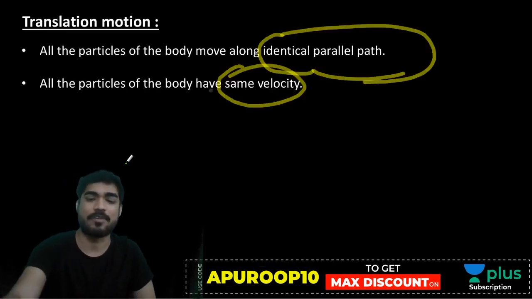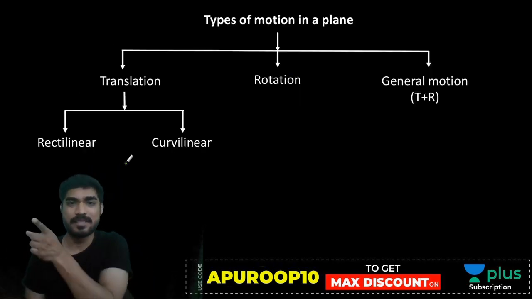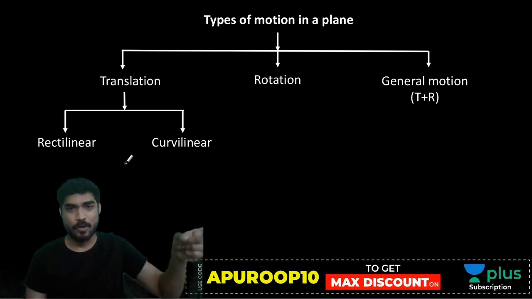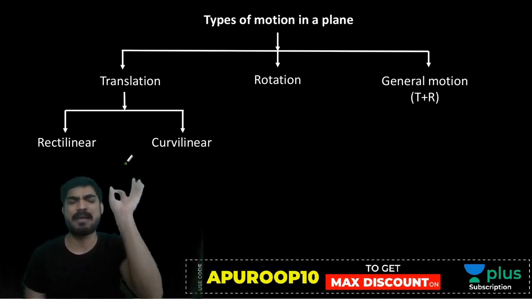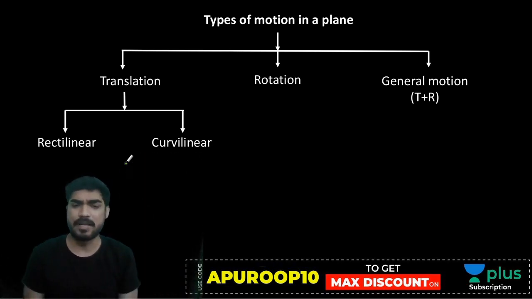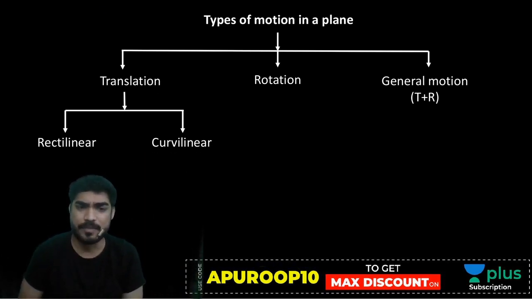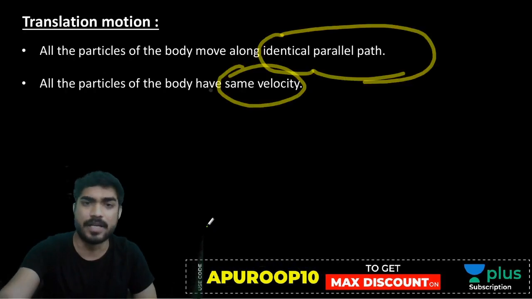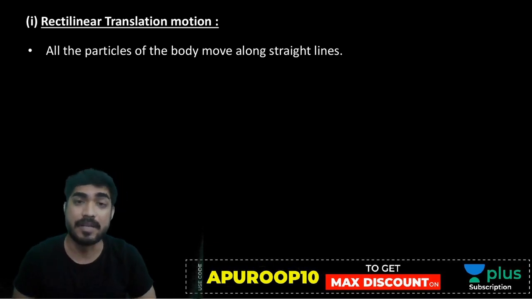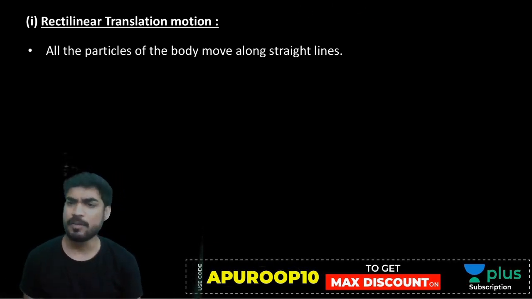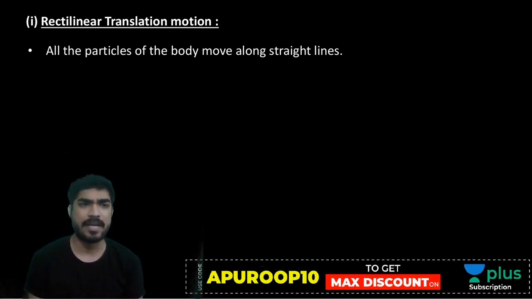In rectilinear, obviously, all the paths will be straight. Curvilinear means all the paths will be curved. Simple difference. In rectilinear, all paths will be straight. In curvilinear, all paths will be curved. That is the only difference between rectilinear and curvilinear translation. What will be the example? Can anyone give me an example?